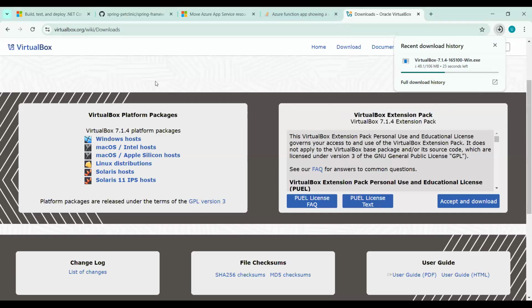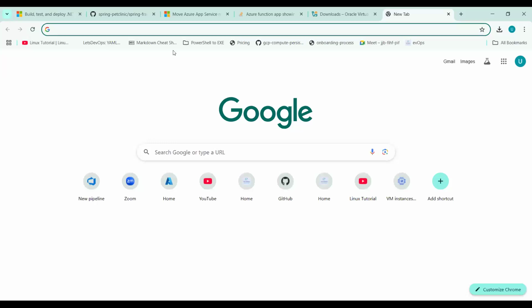So how can I do that? I can install VirtualBox. With this kind of application, once this is downloaded, I will install it and I will show you how to set up a virtual machine for installing Linux. You can see this is downloading. At the same time, we will need